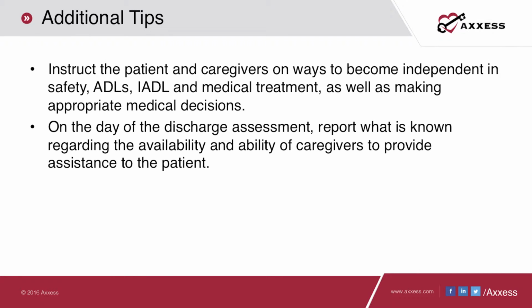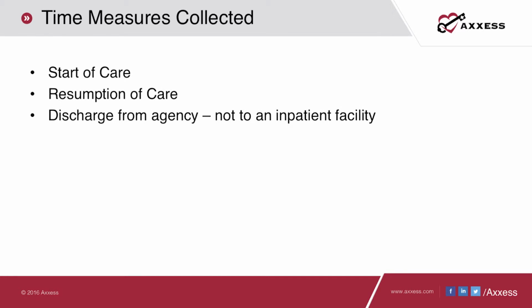This indicator is one of the indicators utilized in calculating your agency's value-based purchasing score. Throughout the episode of care, clinicians should instruct patients and caregivers on ways to increase independence with all self-care and all medical treatments, and should show improvement at discharge. The time measure in which these indicators are collected is at start of care and resumption of care OASIS, as well as discharge from the agency OASIS.